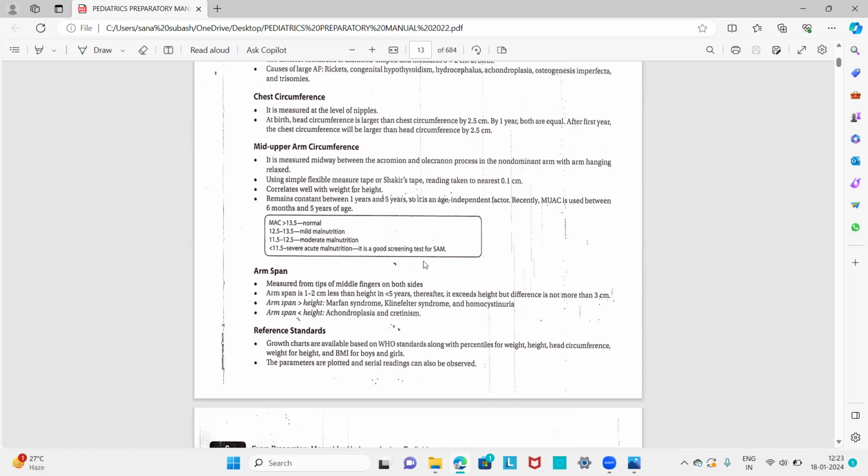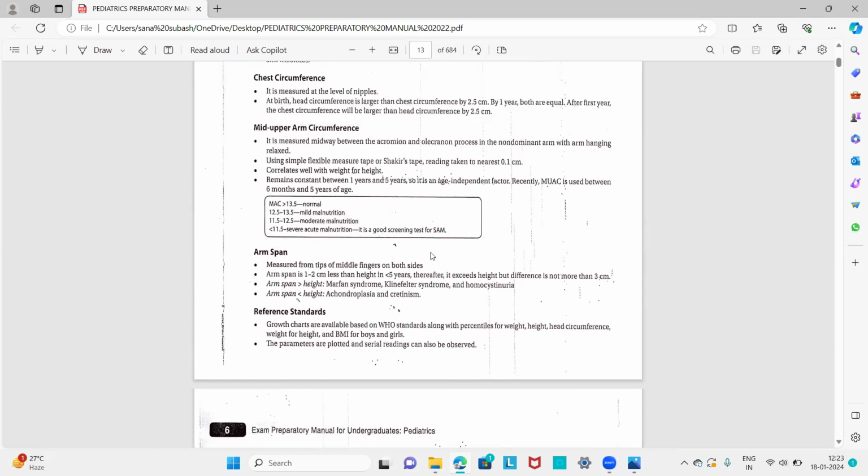It is a good screening test for assessing severe acute malnutrition. In our chapter, this is very important. So it should be kept in mind.